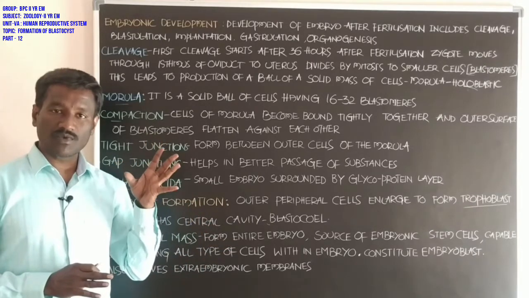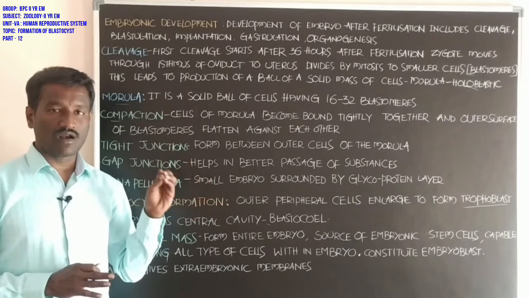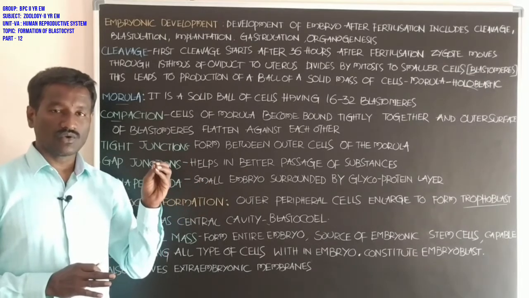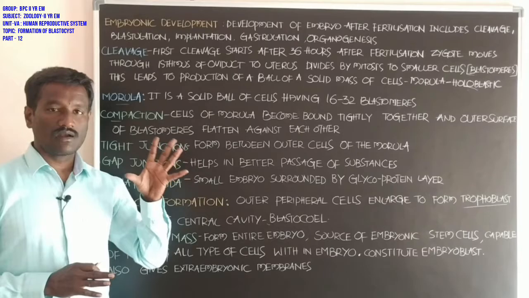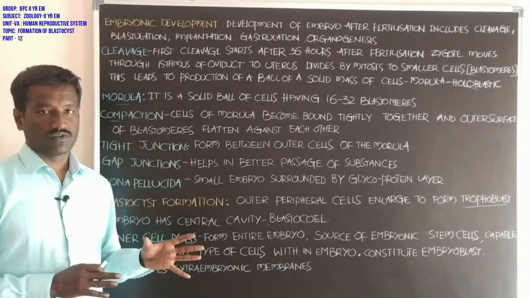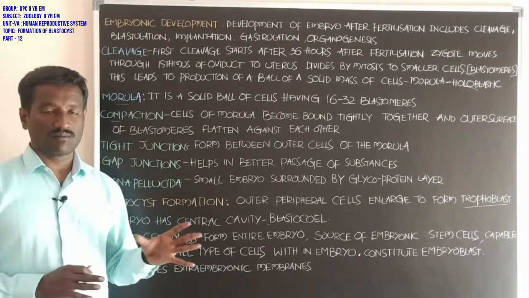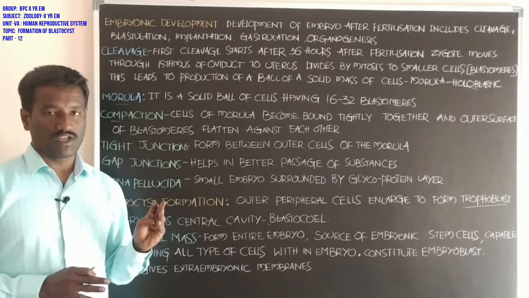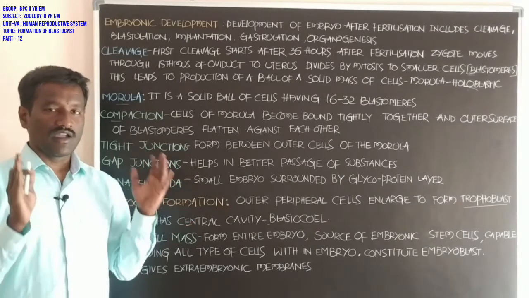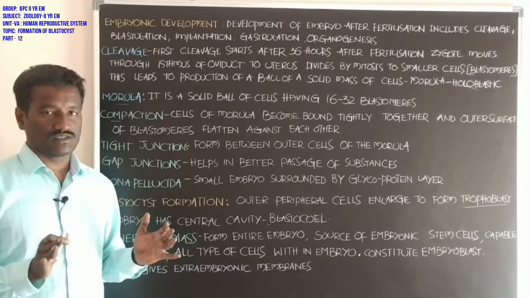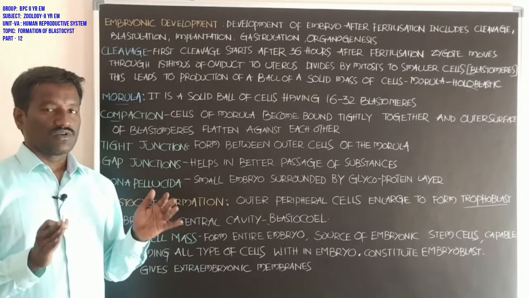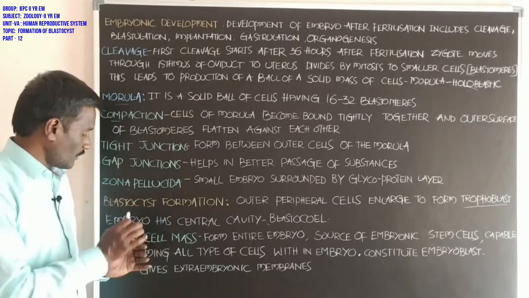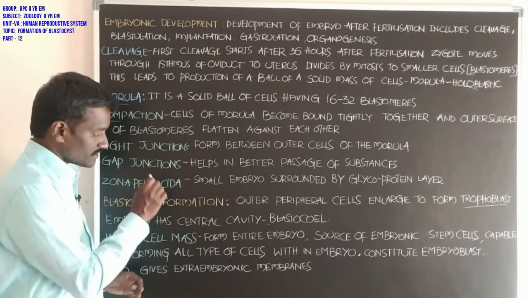Extra embryonic membranes are four in number: allantois, chorion, yolk sac, and amnion. These four are extra embryonic membranes. Okay, these are also formed by the inner cell mass.